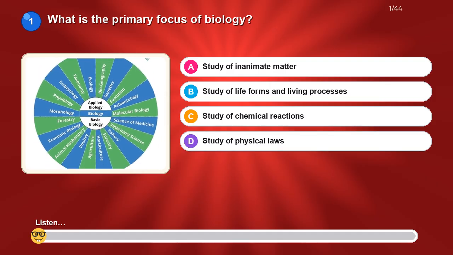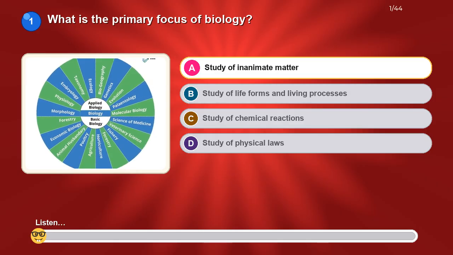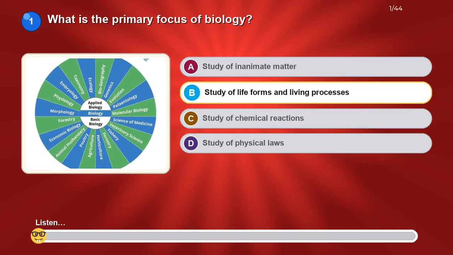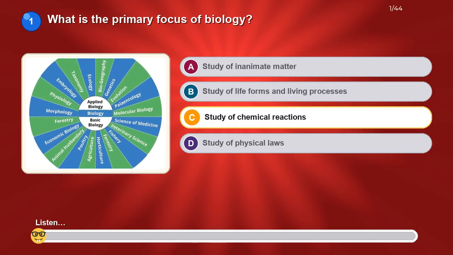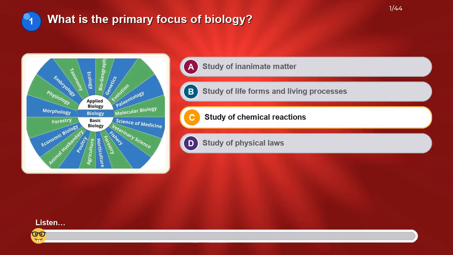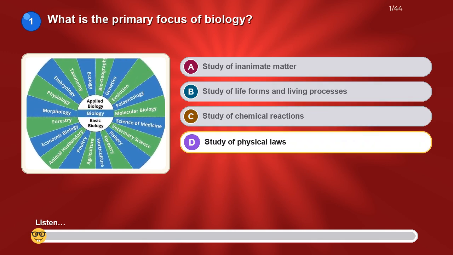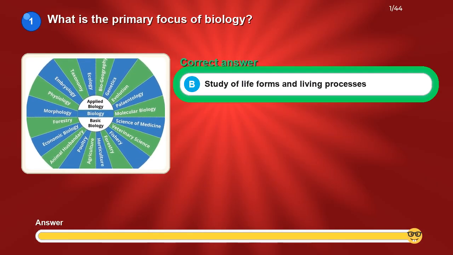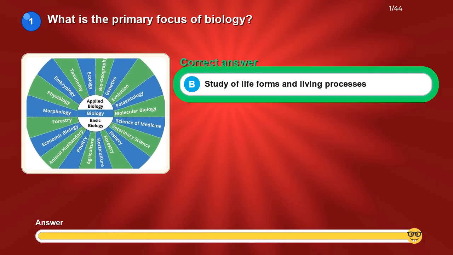What is the primary focus of biology? Option A. Study of inanimate matter. Option B. Study of life forms and living processes. Option C. Study of chemical reactions. Option D. Study of physical laws. The correct answer is study of life forms and living processes.